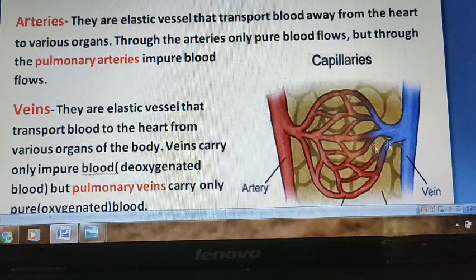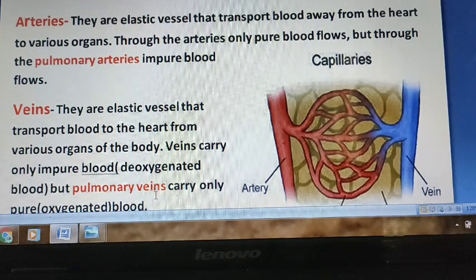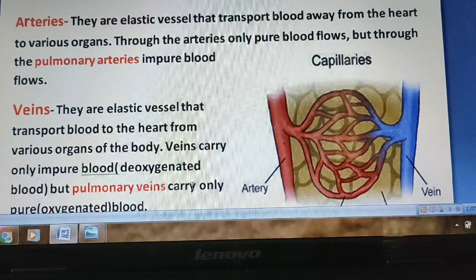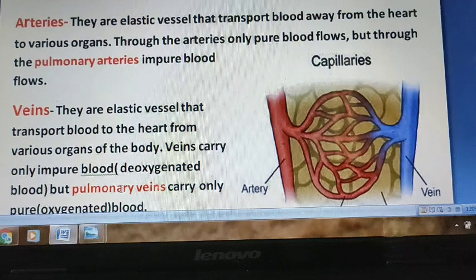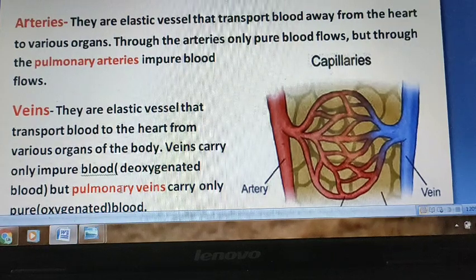Again one exception is there, that is pulmonary veins. Pulmonary veins carry only pure blood, that is pulmonary veins always carry pure blood, that is oxygenated blood.